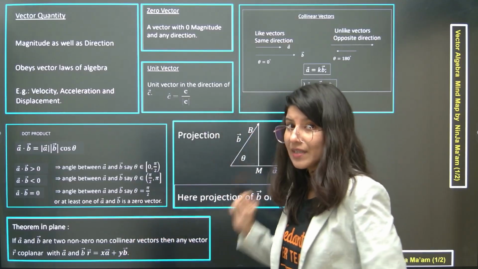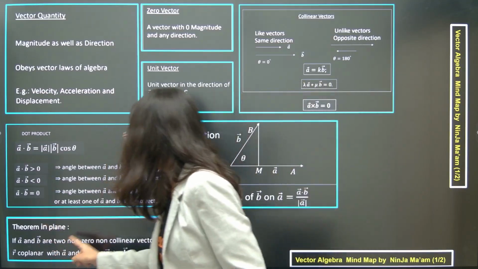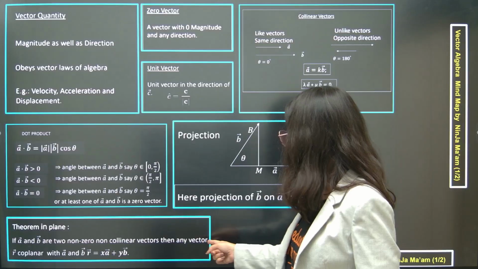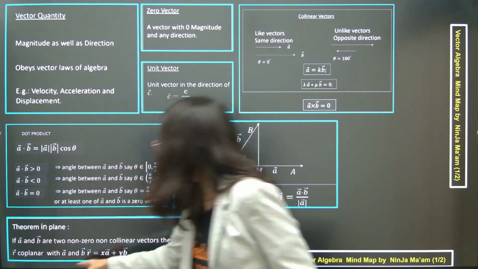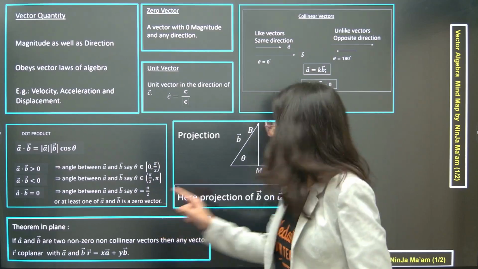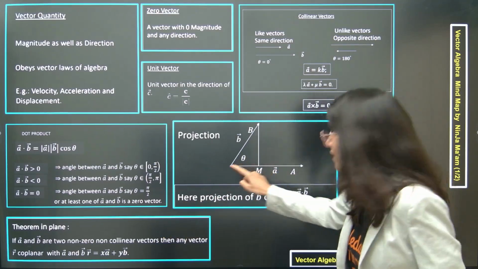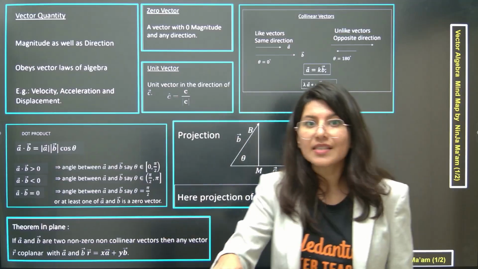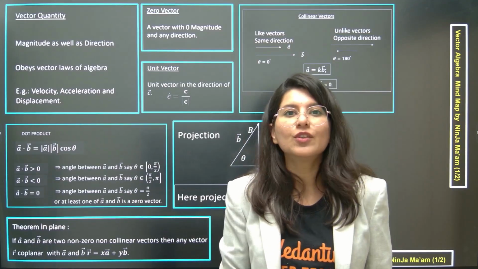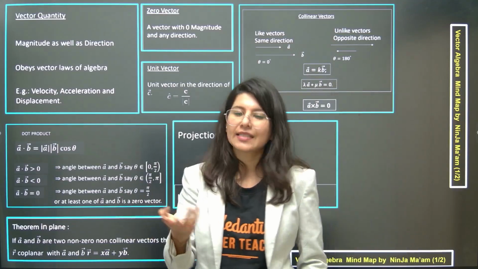Now understand, let me read the statement one more time. A and B are two non-zero, non-collinear vectors. Then any vector R coplanar with A and B. R should be coplanar with A and B. That means suppose A and B are right here. The third vector should be in the plane of A and B. The third vector can be represented in terms of the given two vectors as xA plus yB. X and y are scalars.